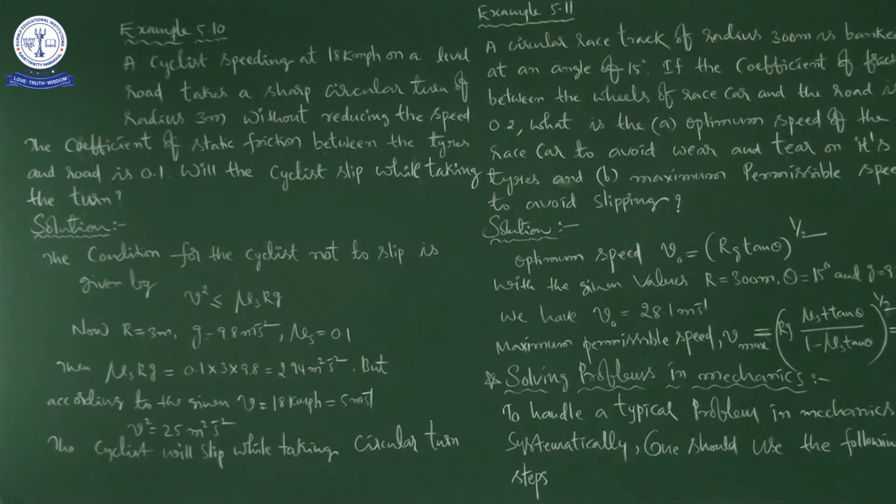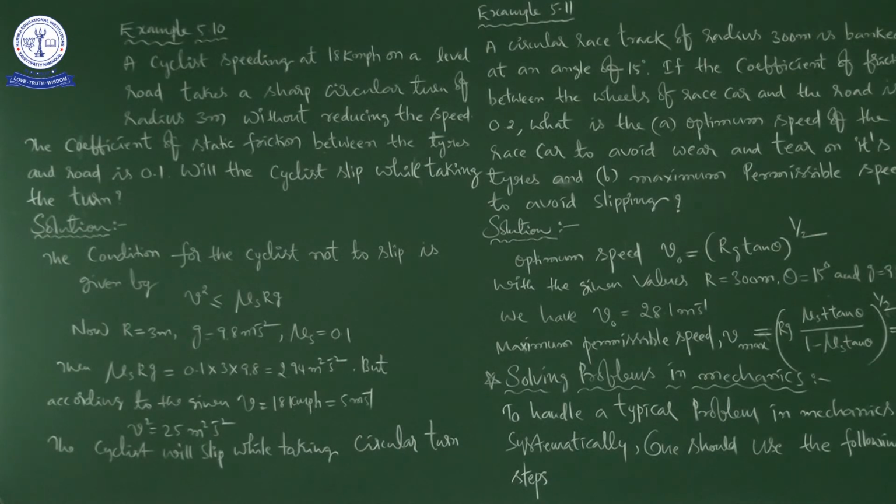A cyclist speeding at 18 kilometers per hour on a level road takes a sharp circular turn of radius 3 meters without reducing the speed. Full stop. The coefficient of static friction between the tires and road is 0.1. Question is, will the cyclist slip while taking the turn? This is the question. Okay, right.